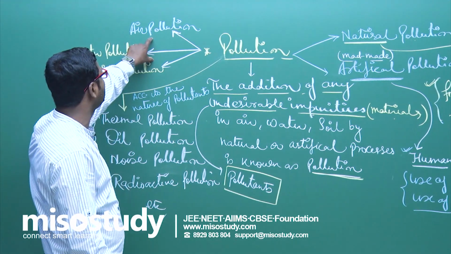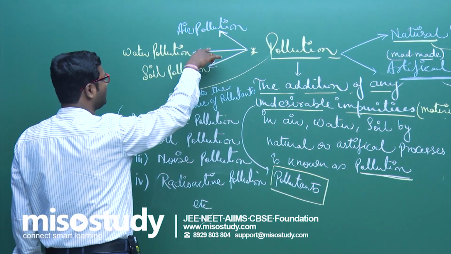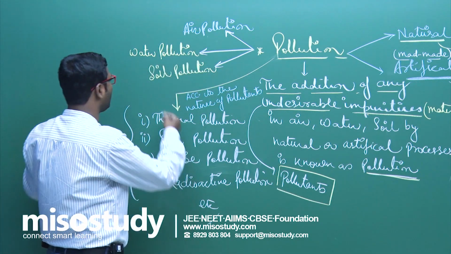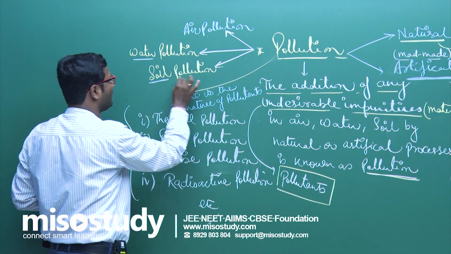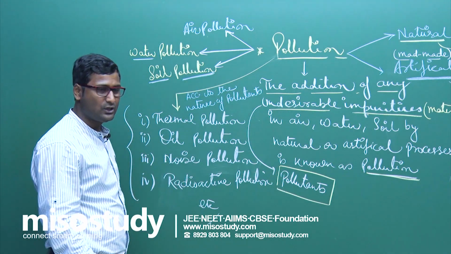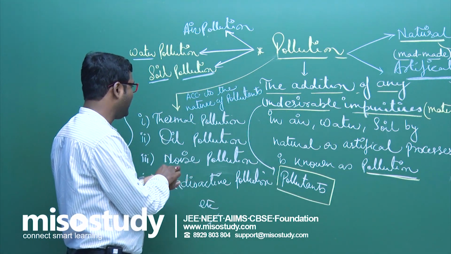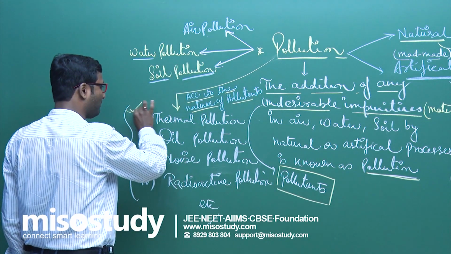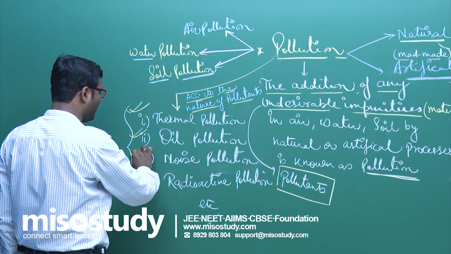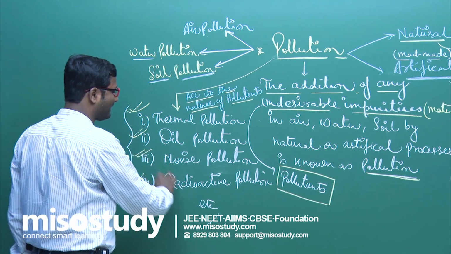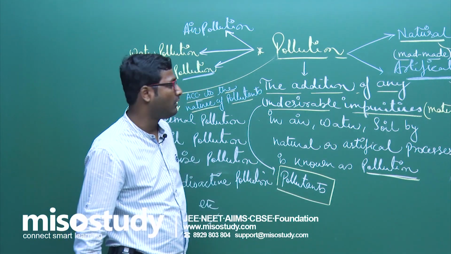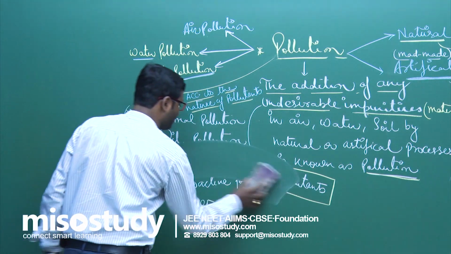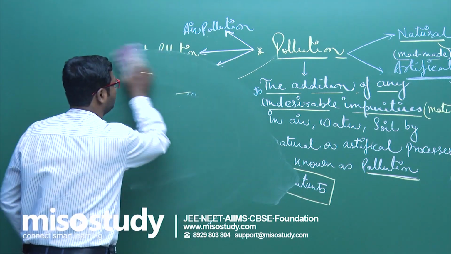According to the part of the environment polluted, the types are air pollution, water pollution and soil pollution. According to the nature of the pollutant, the types are thermal pollution, oil pollution, noise pollution and radioactive pollution and so on. Clear, friend? Now I am going to wrap this part and we'll discuss the next topic, that is pollutant.